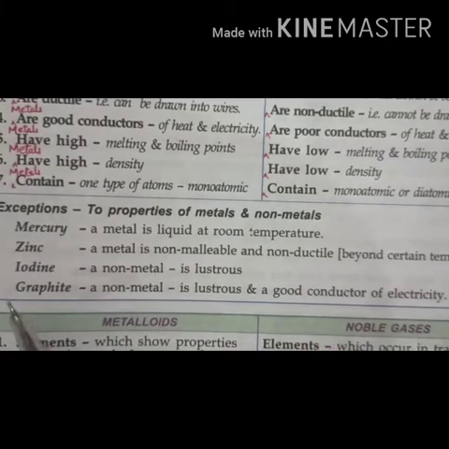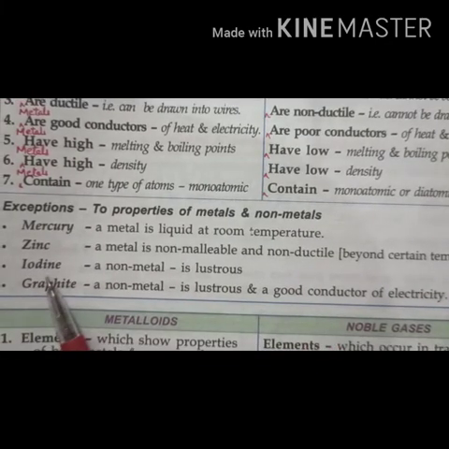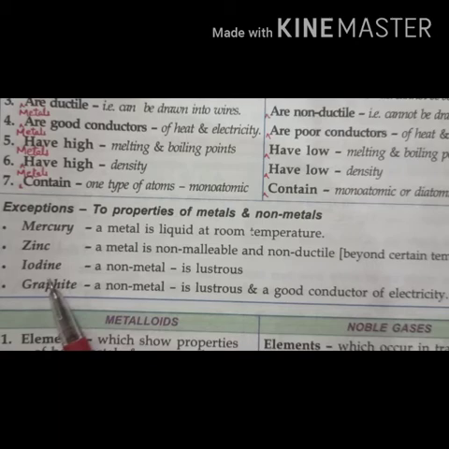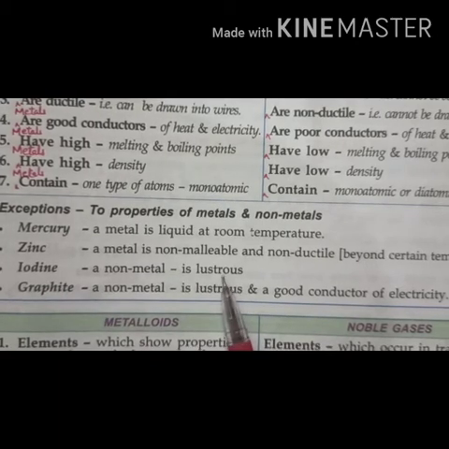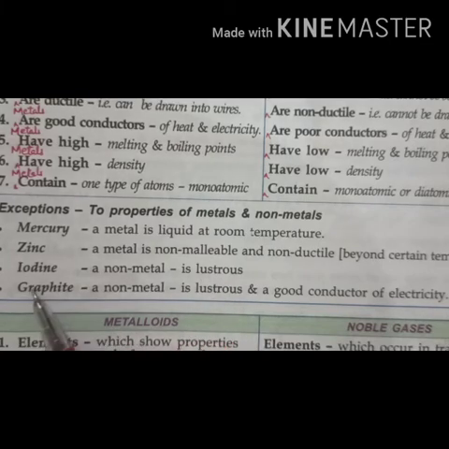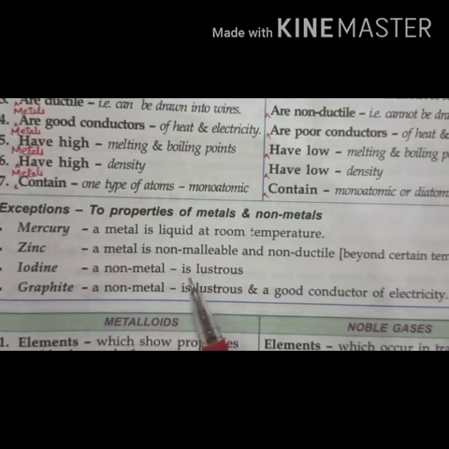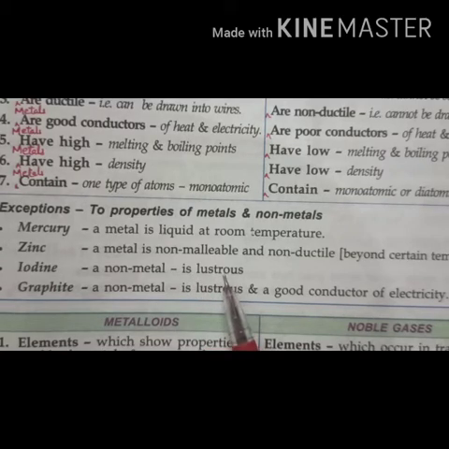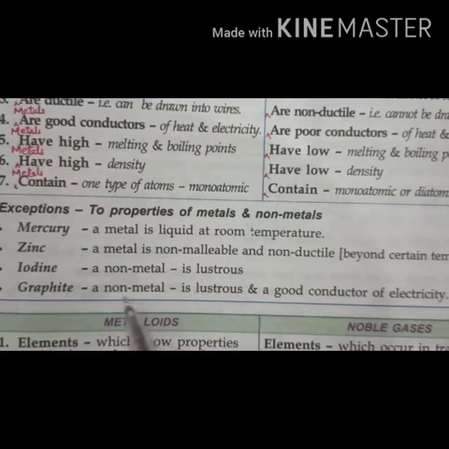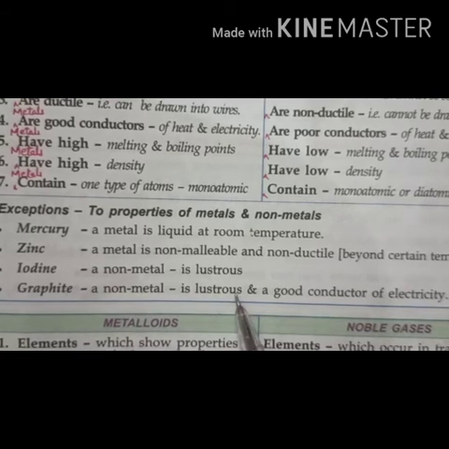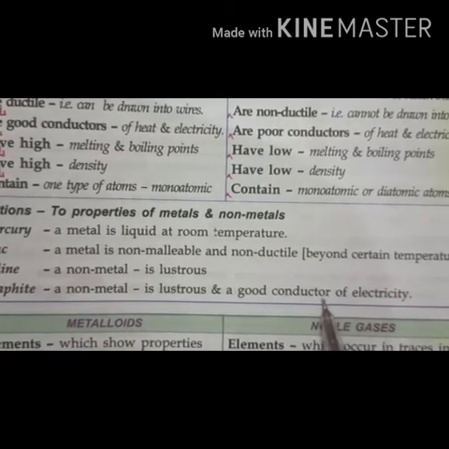Right, now next is iodine. Iodine is a non-metal which is lustrous. Even graphite is lustrous, and graphite is a form of carbon. Iodine and graphite are the two non-metals which have lustre, or shininess, right? And next, graphite is a non-metal which is lustrous as well as a good conductor of electricity.